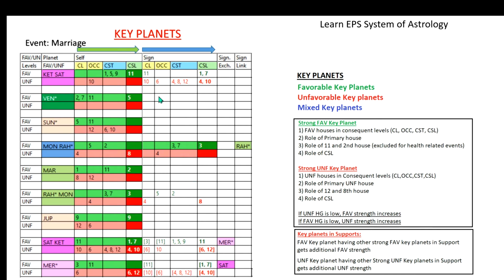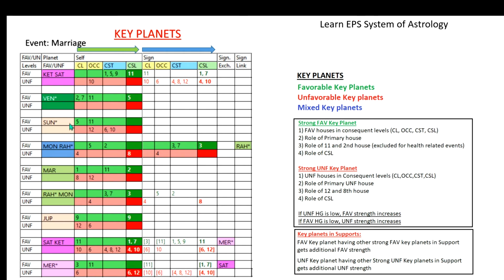Whether it is a favorable key planet, an unfavorable key planet or a mixed key planet, we can identify in this way. Look at the shades that have been given for each planet. Based on the favorable and unfavorable strength, the software will automatically give some color, and with the color we can get an idea about that planet's strength. Look at Venus: it has a very good house grouping on the favorable side. You can see dark green color. It means it has strong favorable house grouping.